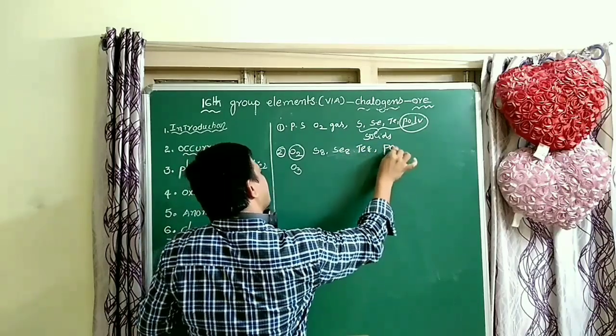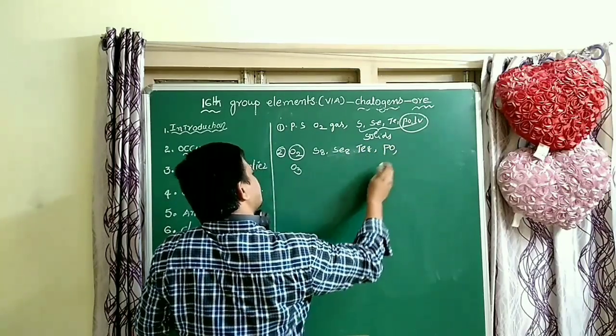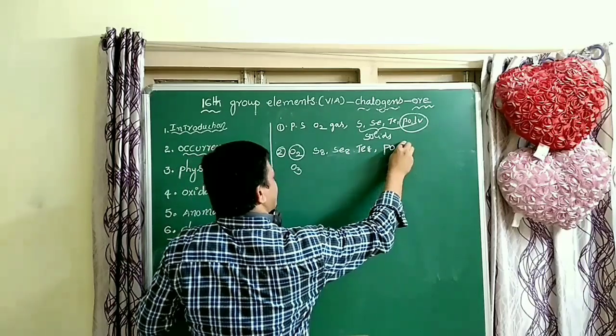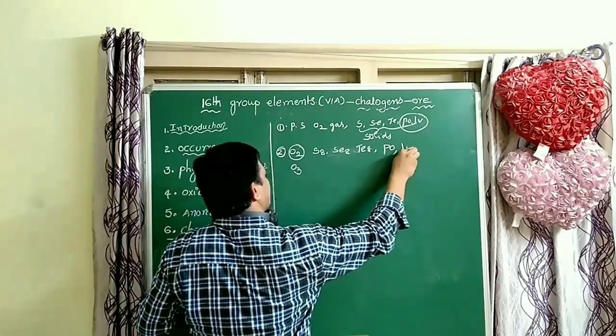Polonium and livermorium are monoatomic, with more metallic character.